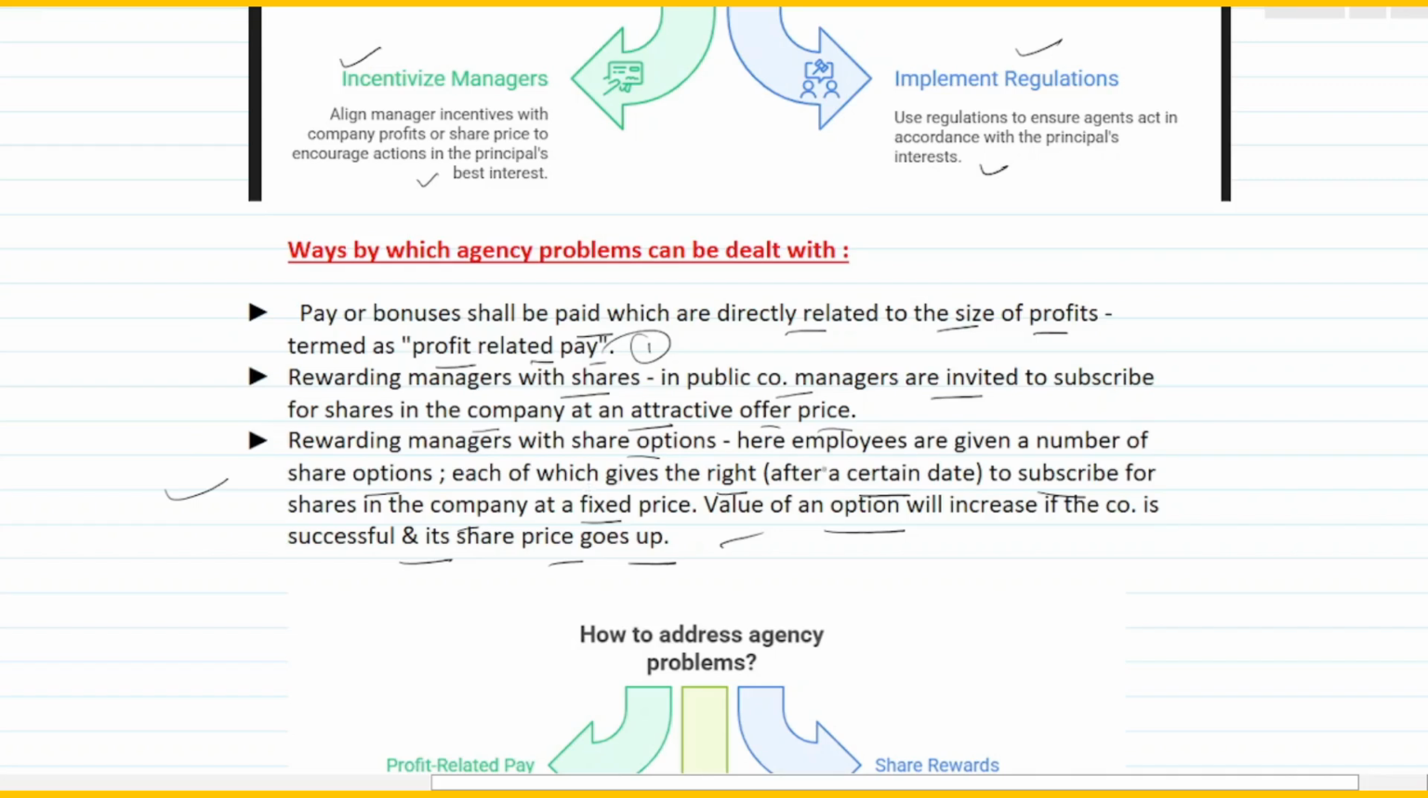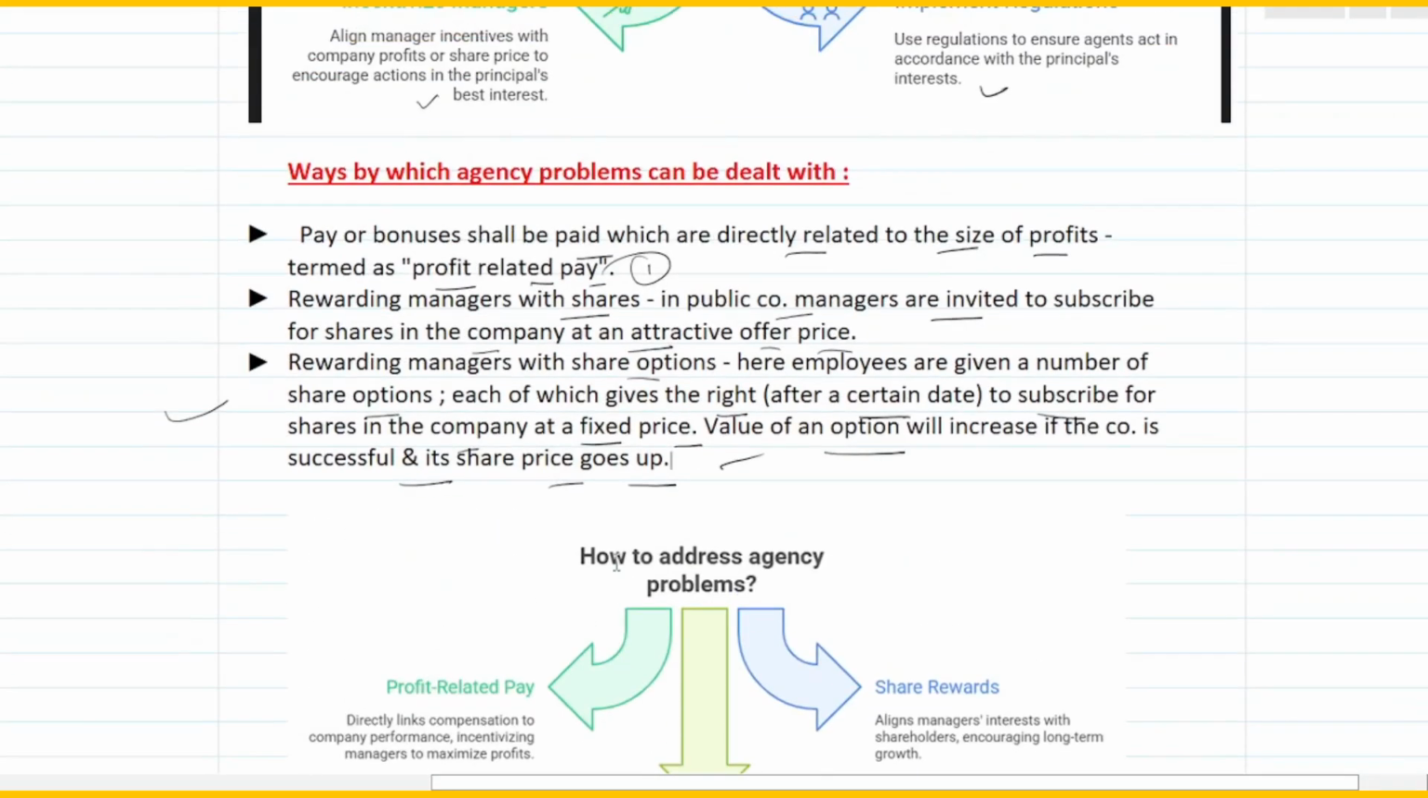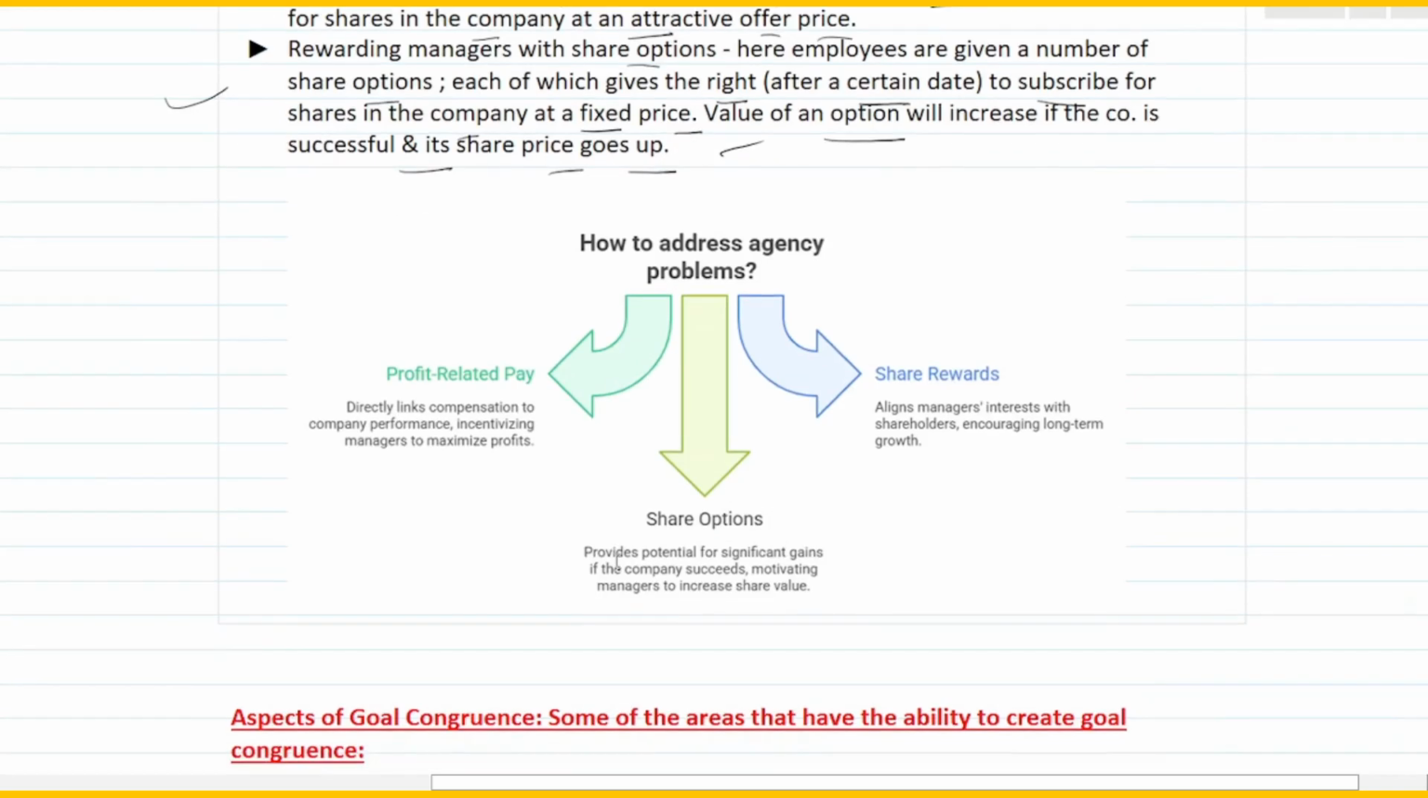Here employees are given a number of share options, each of which gives the right, it only gives a right, they don't give a share, they are given an option after a certain time to subscribe for shares in the company at a fixed price. Value of an option will increase if the company is successful and its share price goes up. Fine. So those are the various ways by which agency problems can be dealt with, right? So what are they? First is profit related pay, second one is share options, and third one is share rewards. Please remember this. There is a likelihood that a question on this may be asked, right?